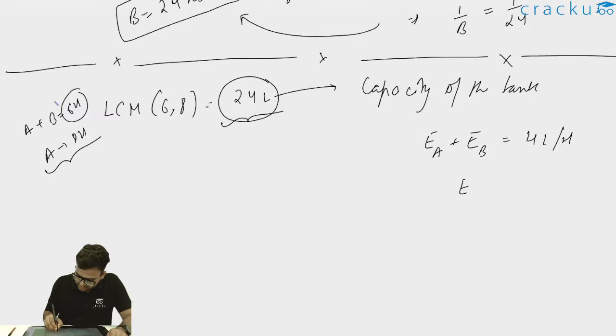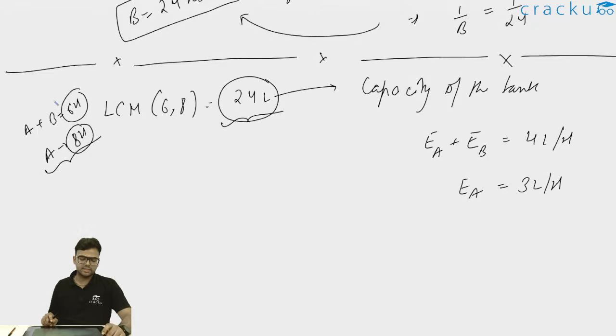Now we have A as 8 hours. So I can write efficiency of A will be, the 24 liter capacity of the tank is filled in 8 hours alone by A. So efficiency of A can be written as 3 liters per hour, which is 24 divided by 8.